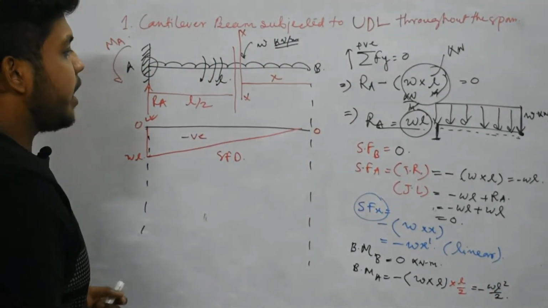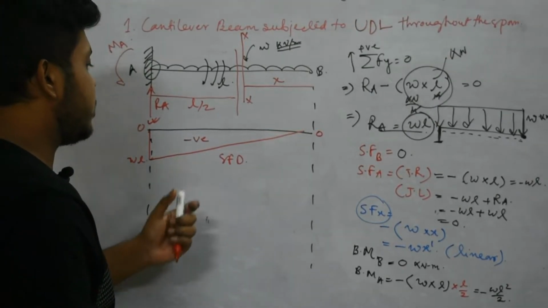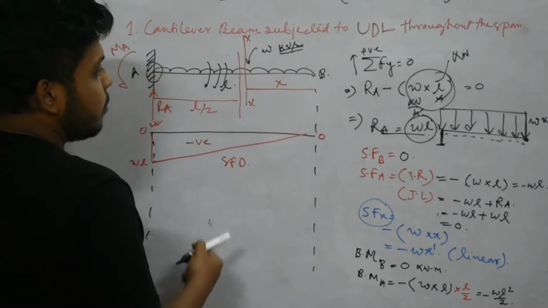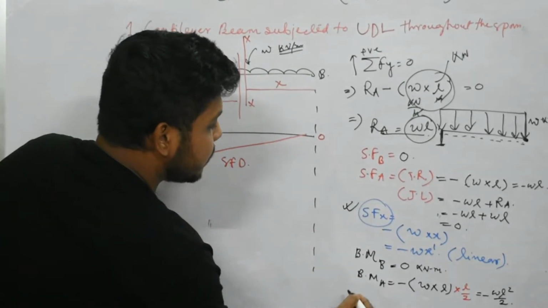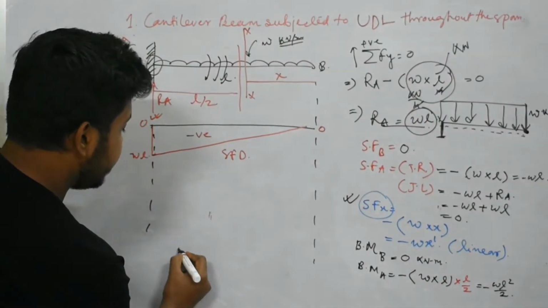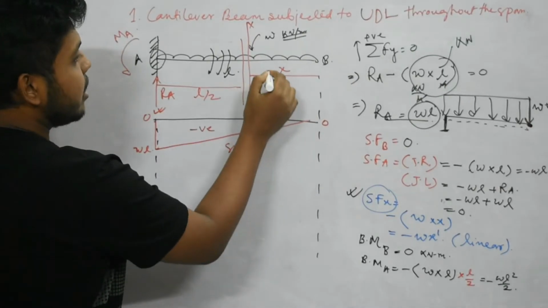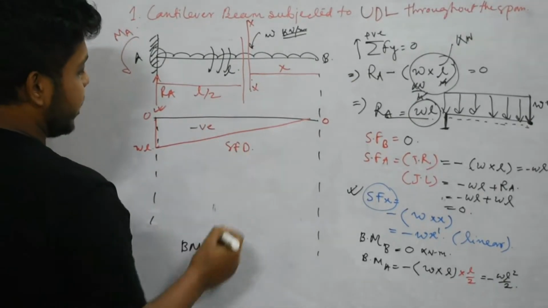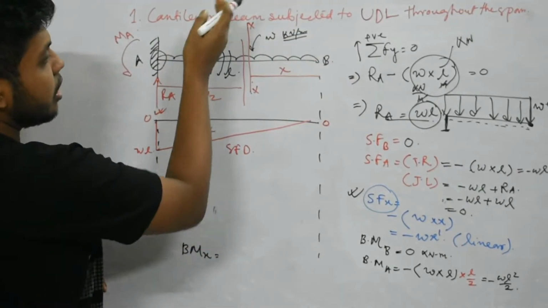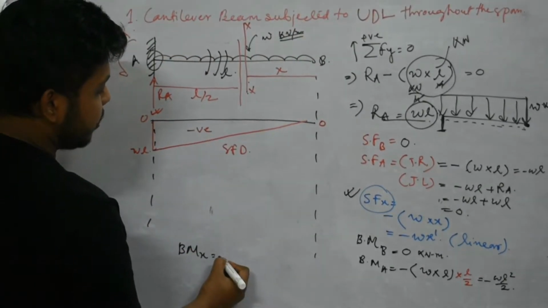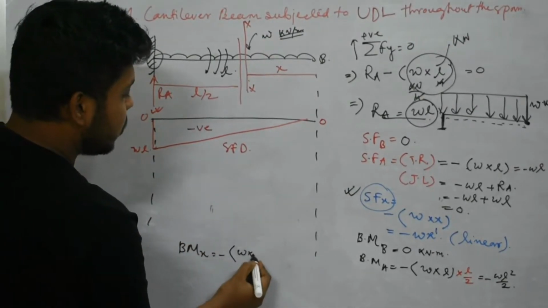Now, as this shear force diagram is linear, in the bending moment diagram what will be the profile? For that case, just like SF at x, we need to find out what will be BM at x. So in this section xx, take the moment about this section. Similarly, this load is trying to rotate in the clockwise direction, that means the sign will be negative, and the total load will be load intensity w into x.